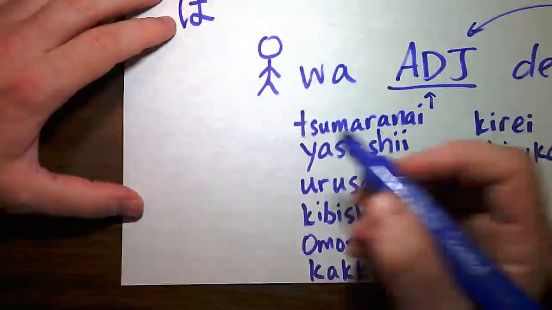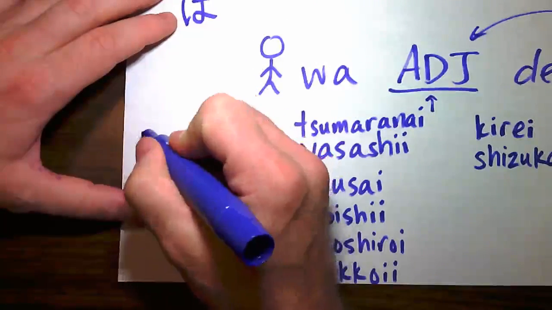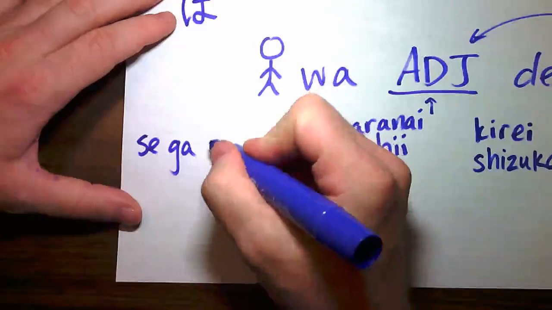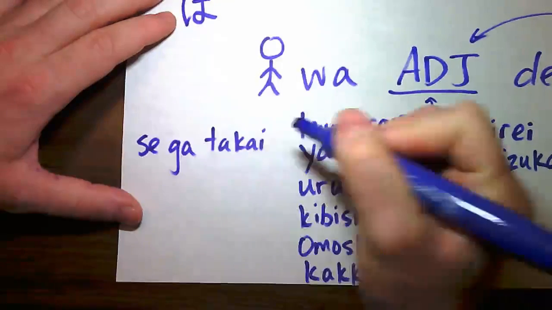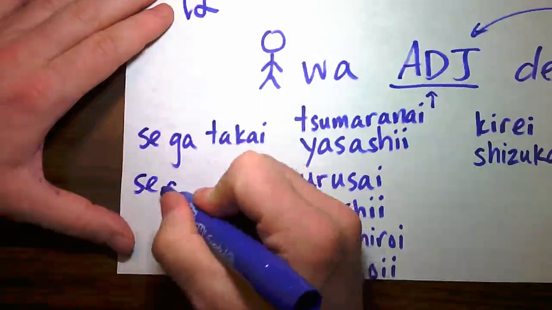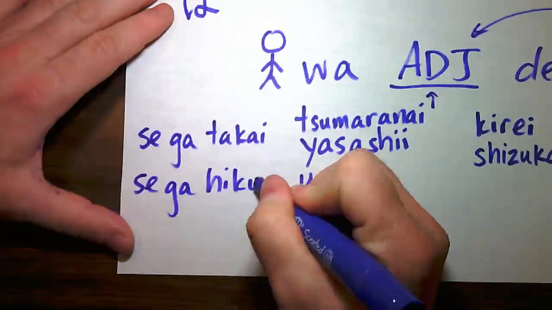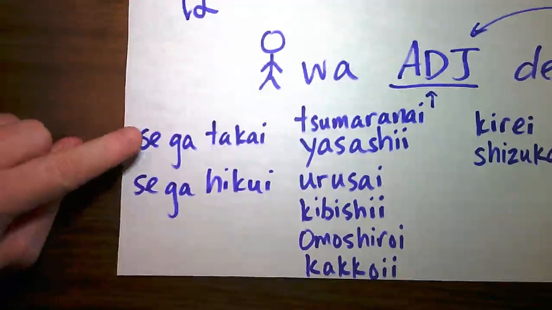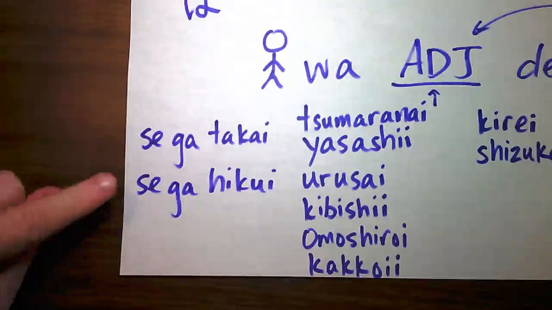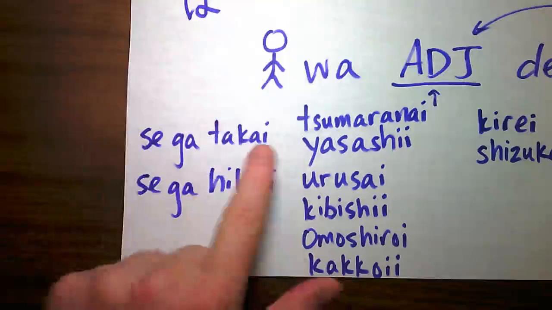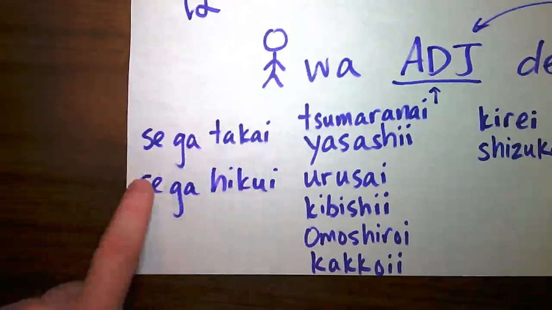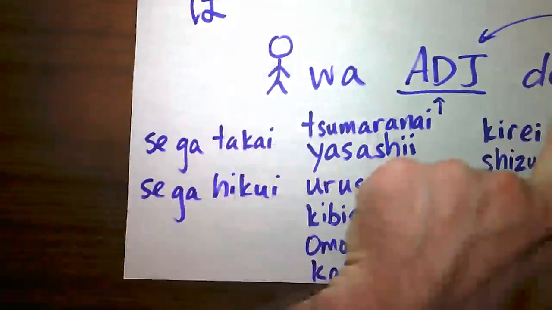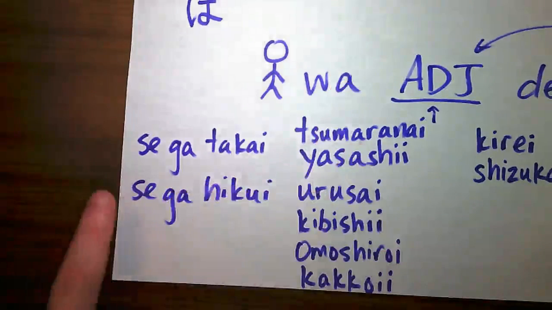There are a couple more that I was hesitating on. I think I will add. So these are kind of phrases, but we still can put them in the same spot. They are sei ga takai and sei ga hikui. Sei ga takai means tall, and sei ga hikui means short. And it's actually a phrase where it's like the height is tall and the height is short. So as for so-and-so, their height is tall. Yes. And as for so-and-so, their height is short.